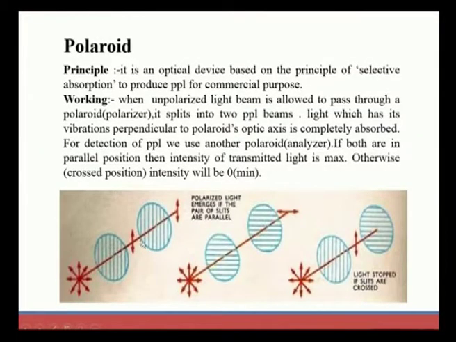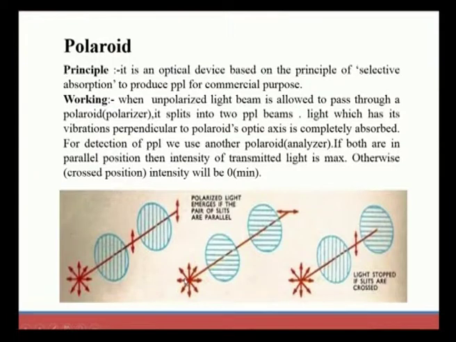The perpendicular vibrations are always completely absorbed, whereas the parallel vibrations reach the analyzer and are considered the PPL. We can observe the parallel vibrations moving through the Polaroid and also the analyzer. Through the analyzer we get a PPL.